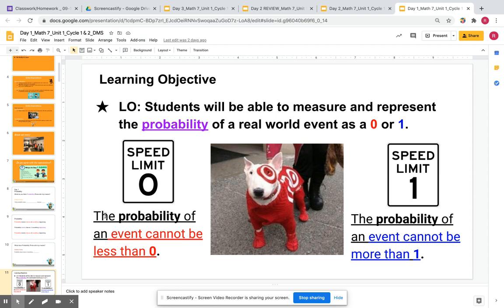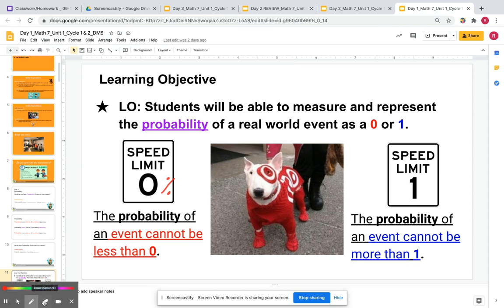This video is going to go over the probability of 0 and probability of 1. Just a quick reminder, probability of 0 means something will not happen. It cannot happen, it won't happen. For example, if I say the probability is 0, it means it won't happen no matter what. Probability of 1 represents the opposite, and we'll discuss that in a little bit. Anyways, 0 is just another way to say 0%, or like we said, it's just 0.